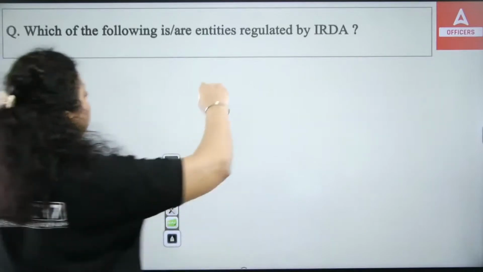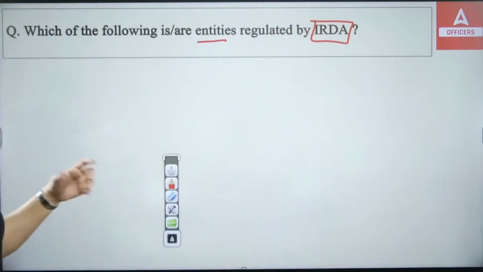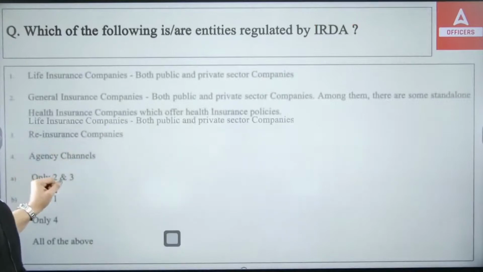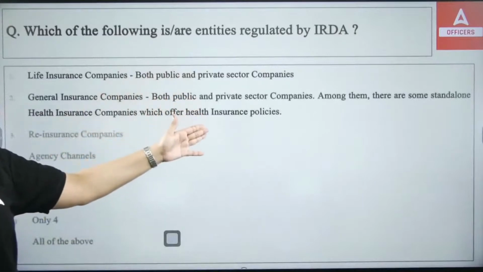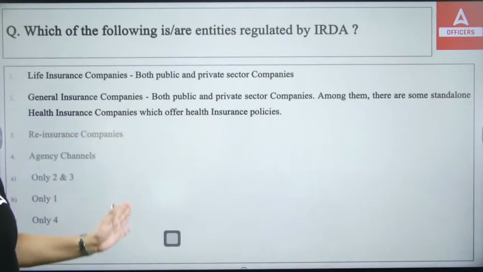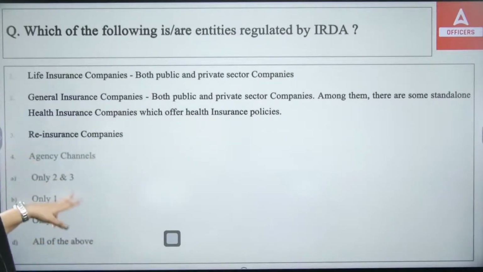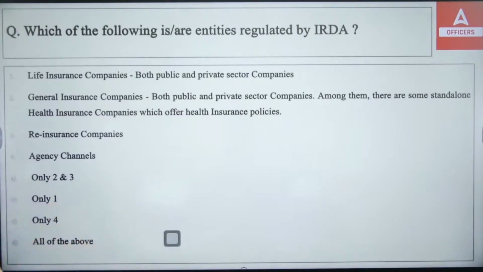Now, which of the following are the entities which are regulated by IRDA? So we know IRDA is the regulatory body. So which entities are actually regulated by IRDA? First, life insurance company, both public and private sector. Second, general insurance company, both public and private sector. Among them, there are some standalone health insurance companies which offer health insurance policy. Then reinsurance companies, agency channels. Only 2 and 3, only 1, only 4, all of the above. So what do you think? Which of the following are the insurance companies which are regulated by IRDA? And IRDA is simply the Insurance Regulatory and Development Authority of your country.